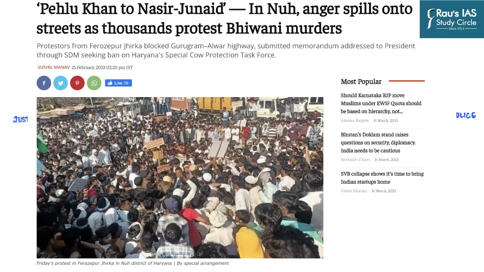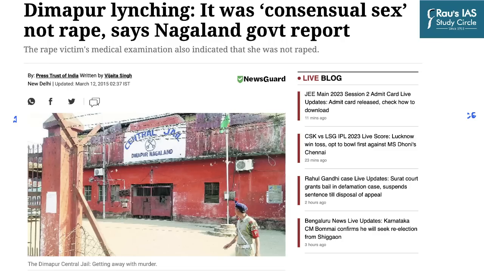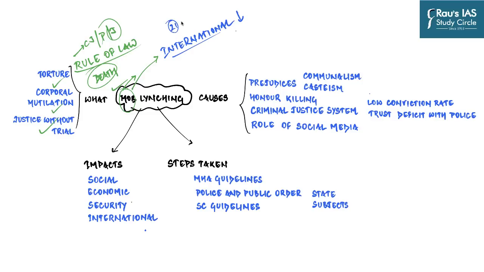And it is extremely problematic because instances like this first and foremost deter India's image in the international arena. The image of India as a democracy is extremely tarnished because of such incidents, and hence it spreads a very negative image for the Indian society and state, that India is not able to protect the life and liberty of its citizens. Because after all, Article 21 says that life and liberty of a person can be taken away only by procedures established by law. And here the people are openly killing other people without any fear of law.